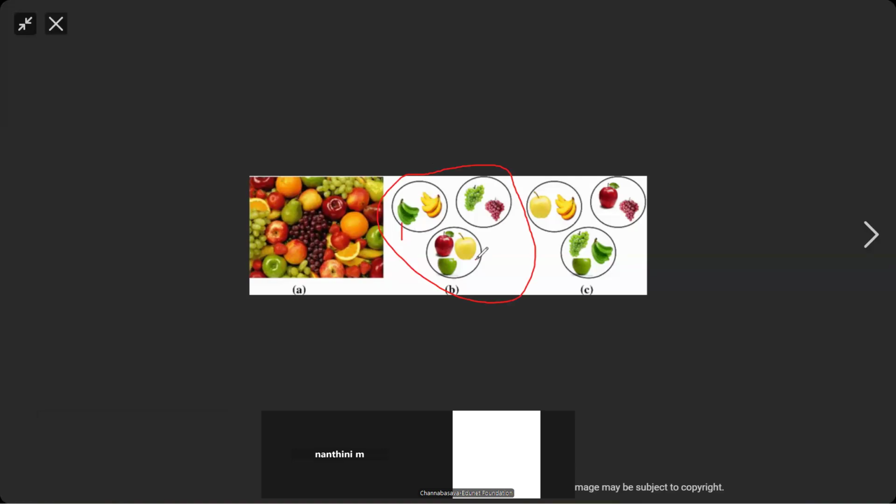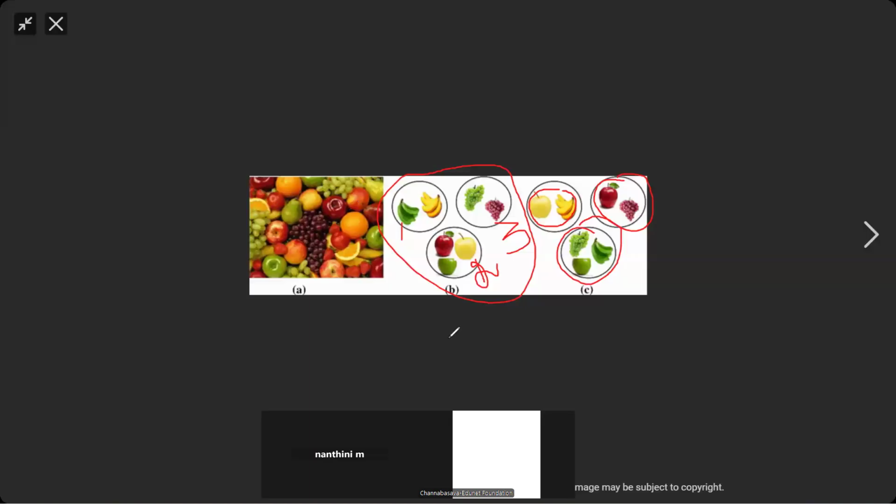The first one is banana, the next one is the apple family, and the next one is grape. So based on the species, the fruits are divided. Species means apple family, grape family, and banana family. And in the other example, the fruits are divided based on color. So, can you tell me what unsupervised learning is now?